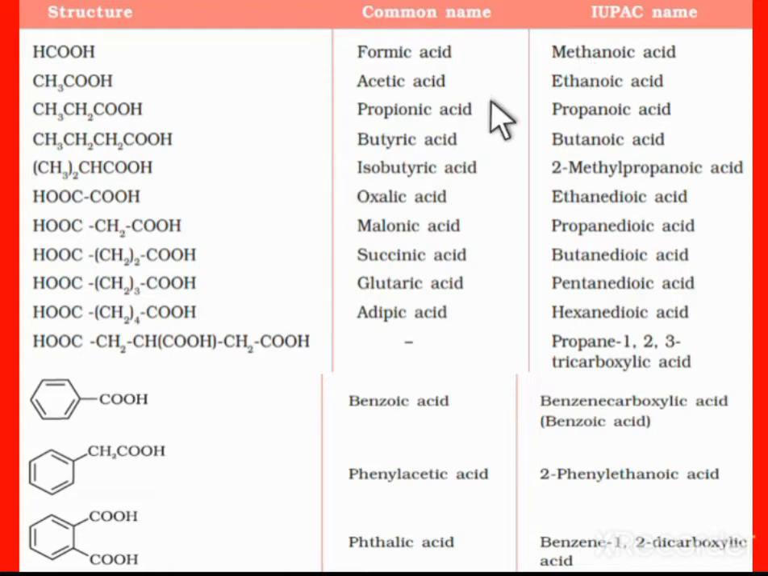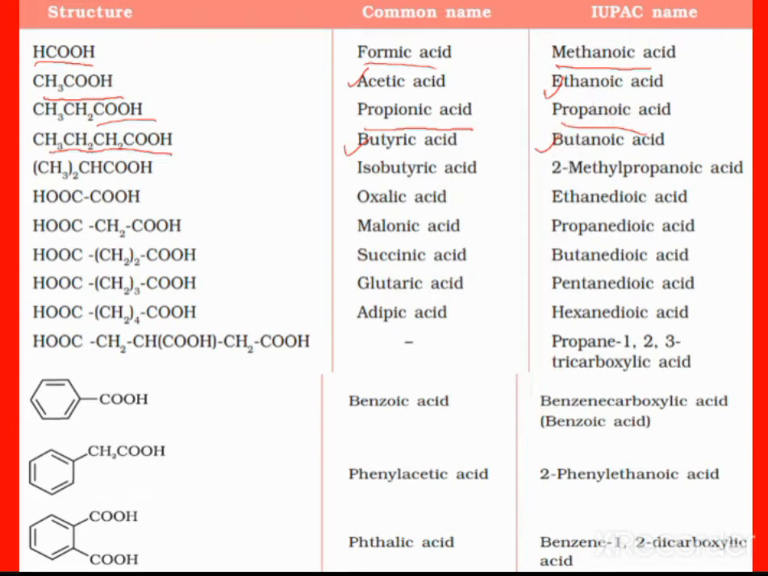These are some examples of carboxylic acids with their common names and IUPAC names. For example, HCOOH: the common name is formic acid, and the IUPAC name is methanoic acid. CH3COOH: the common name is acetic acid, and the IUPAC name is ethanoic acid. CH3CH2COOH: the common name is propionic acid, and the IUPAC name is propanoic acid. Another compound, CH3CH2CH2COOH, is known as butyric acid, and the IUPAC name is butanoic acid.